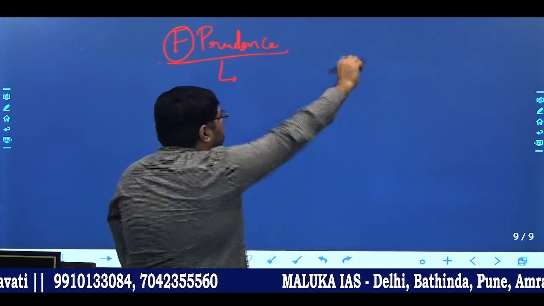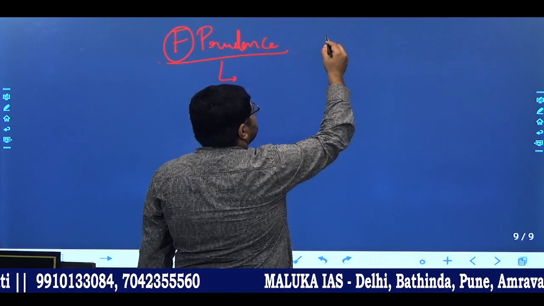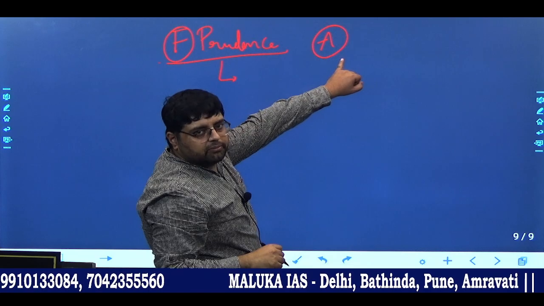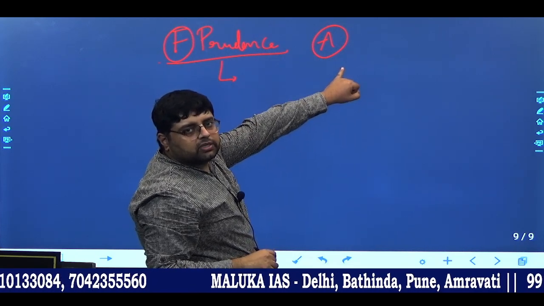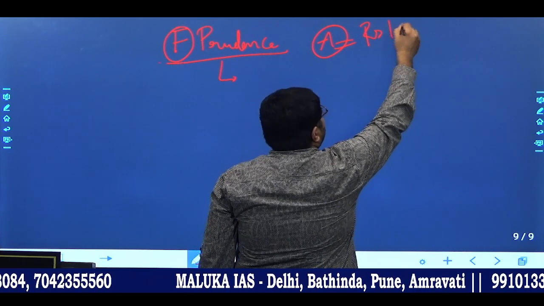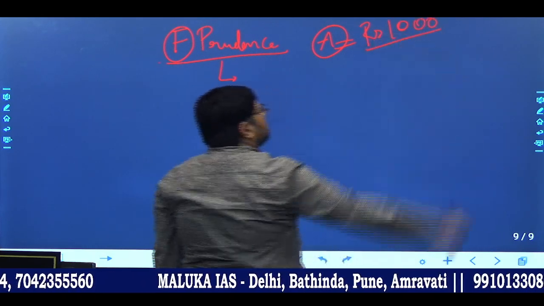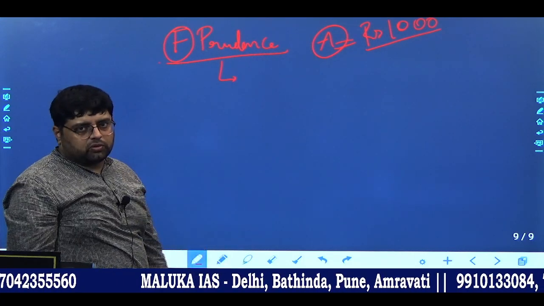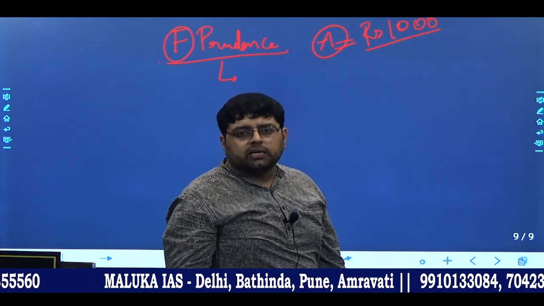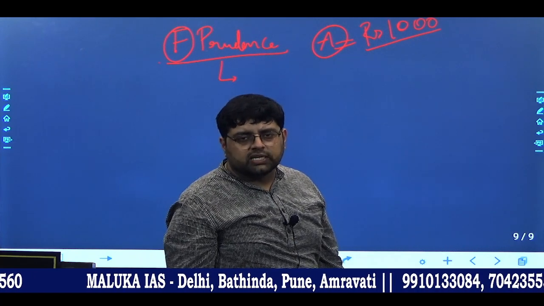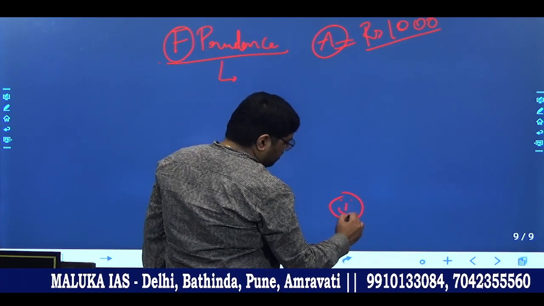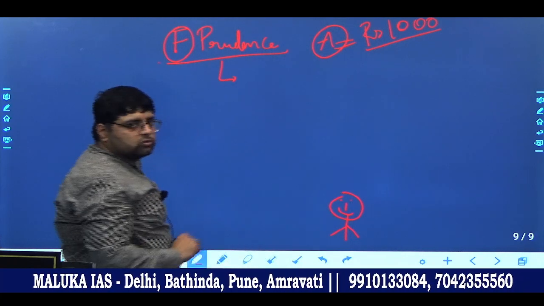Okay, now what I want to say is, suppose government has one scheme with the name A scheme. Now this A scheme, what are the benefits of this A scheme? Like in this scheme, for example, some amount, for example, rupees 1000 has to be given to the beneficiary. Okay, beneficiary, suppose there is some scheme in which we are giving 1000 rupees to senior citizens. Now this is the senior citizen, we want to give 1000 rupees to senior citizen.